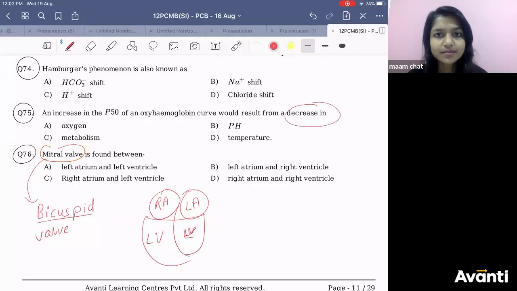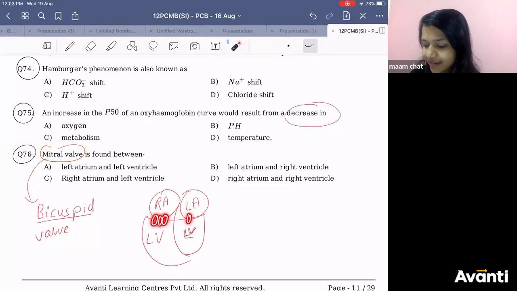Right lung? It is towards your left, right? है ना? Whenever you name something in anatomy, you need to think of yourself as a doctor with a patient standing in front of you. ठीक है? So here you get tricuspid valve and here you get bicuspid. So between left atrium and left ventricle, you get bicuspid, which is called mitral valve.